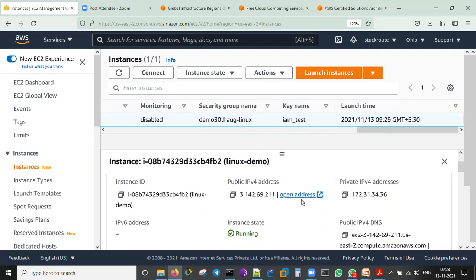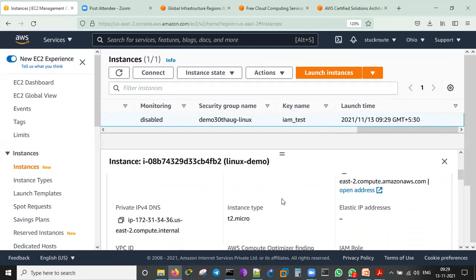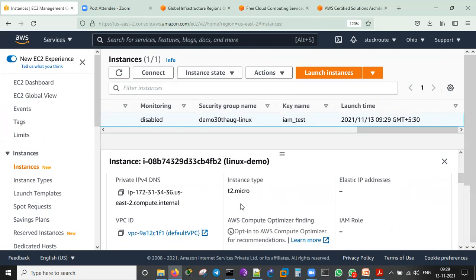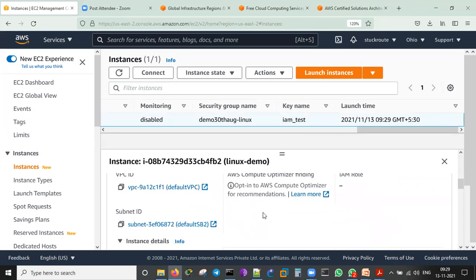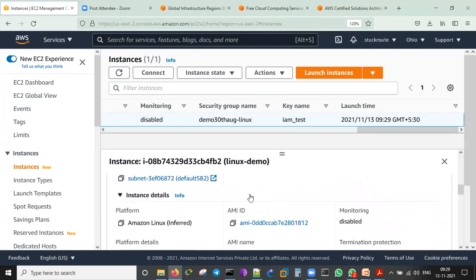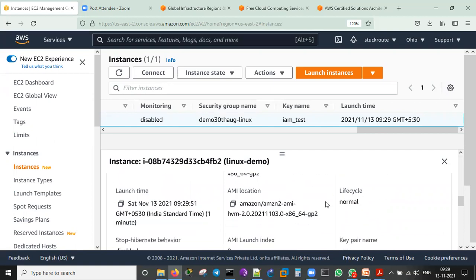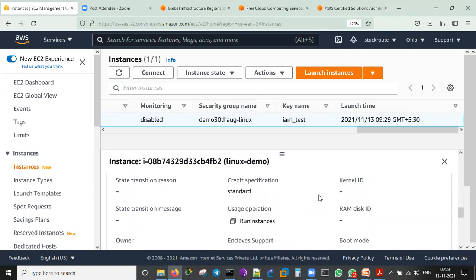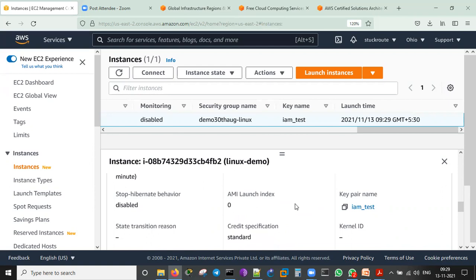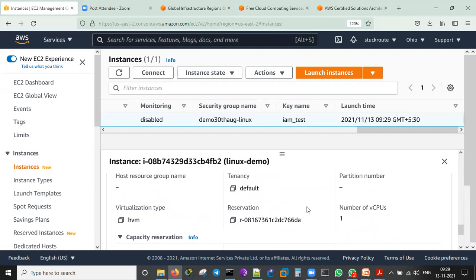So here I can see all the details one by one. This is the public IP address, and the private IP address is also assigned. Status is running. Private DNS. Instance type is T2 micro. This is nothing but the infrastructure which I chose. And VPC ID, the AWS Compute Optimizer, IAM, not there. This is the AMI name. Termination protection, the AMI location. Lifecycle is normal. Key pair, this is the key pair which I used to create the server. With the same key pair, I need to log into that. These are all there.